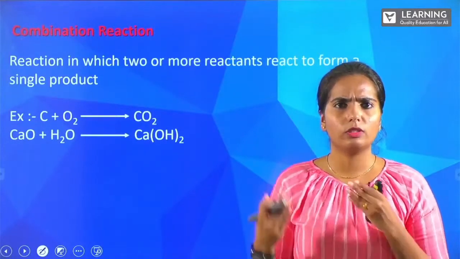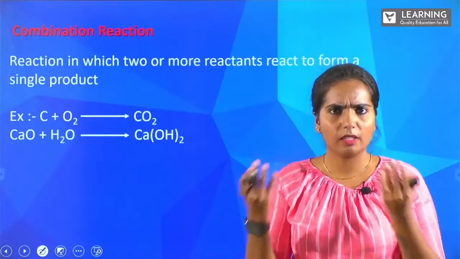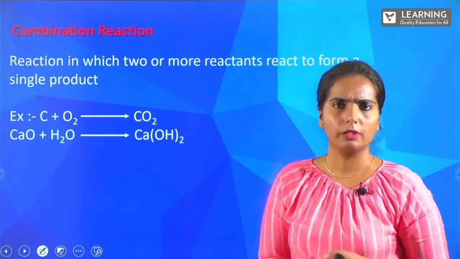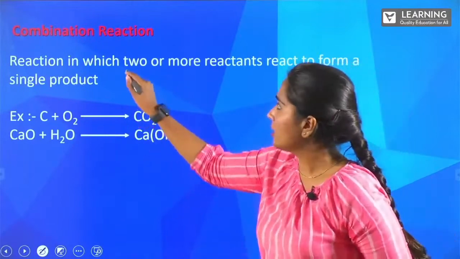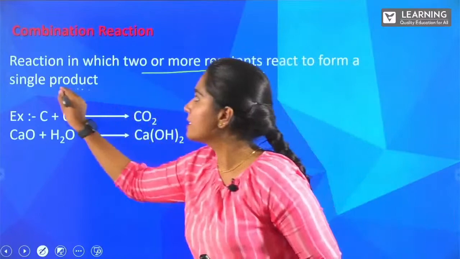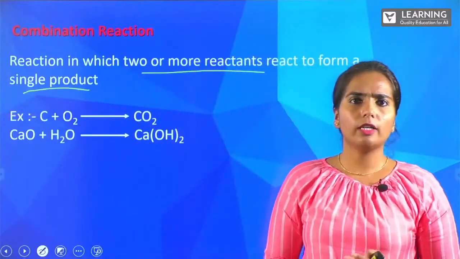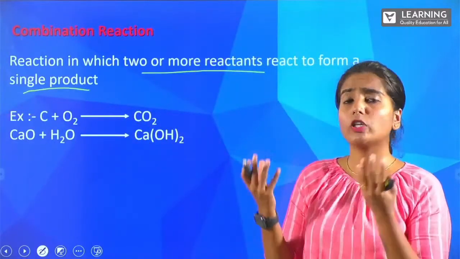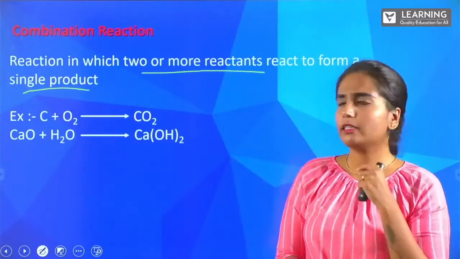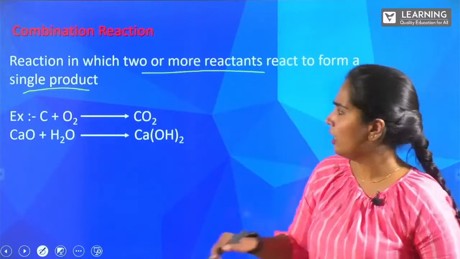What comes to your mind when you listen to the word combination? There are two things combining there to give you some result. What is it? A reaction in which 2 or more reactants react together to give you a single product. 2 reactants are taken, but you will be getting a single product. That is called a combination reaction.